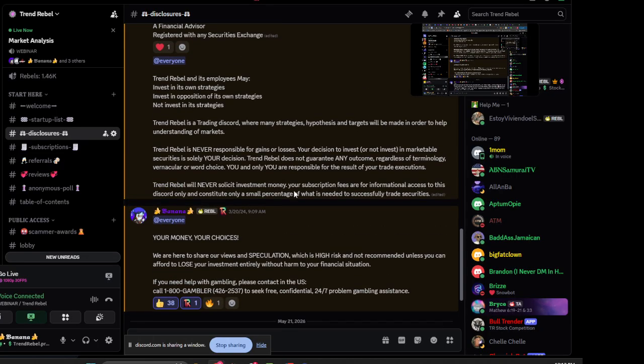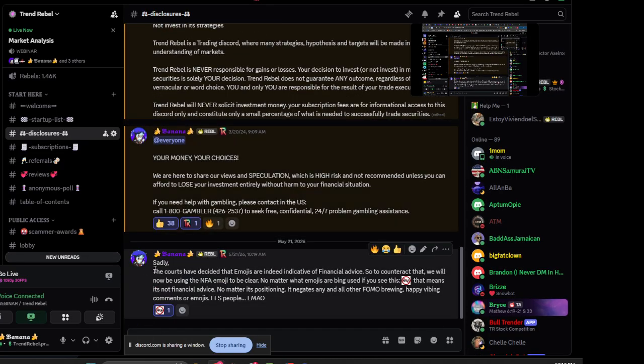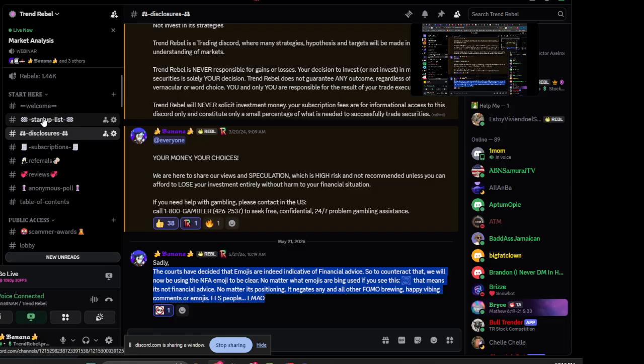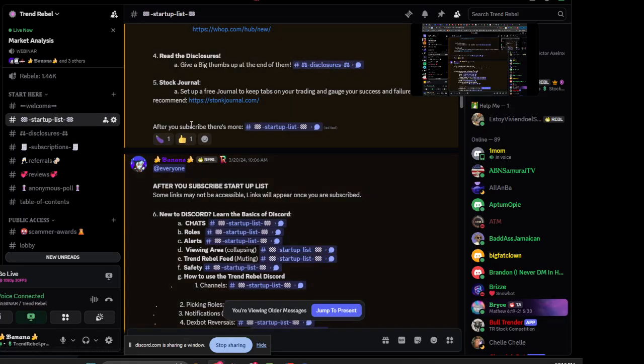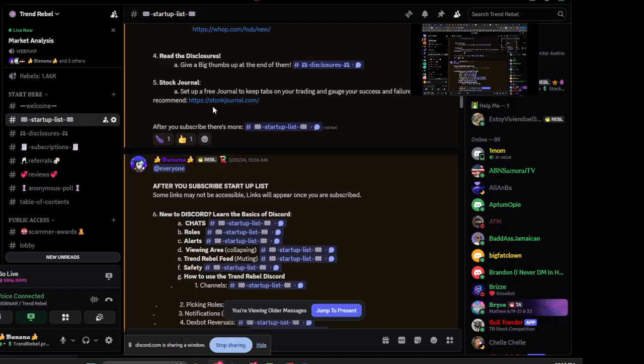And then we have a new addition due to the court system here, that emojis are now indicative of financial advice. So that is the most ridiculous thing I've ever heard, but that's the way it is. So anyways, just so you understand all of that.